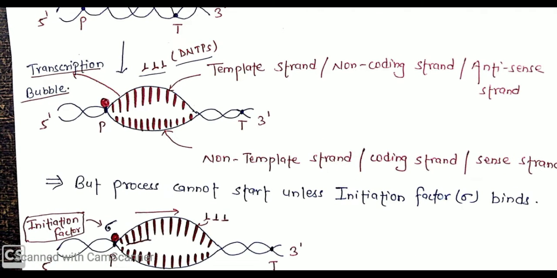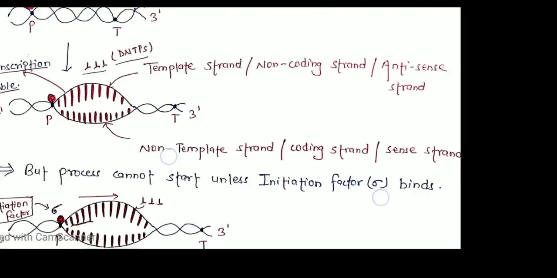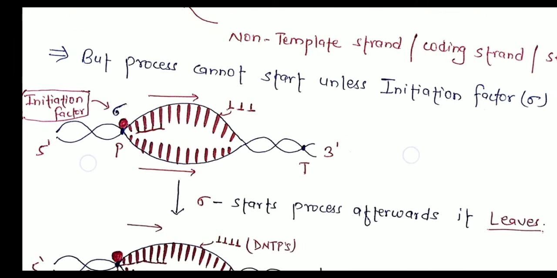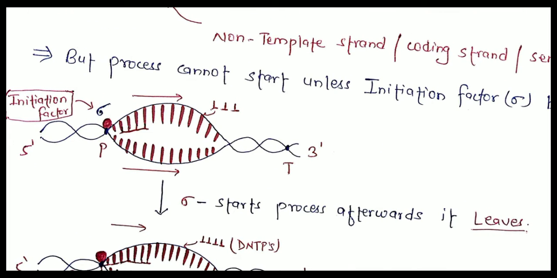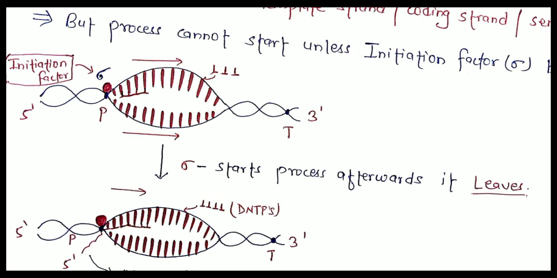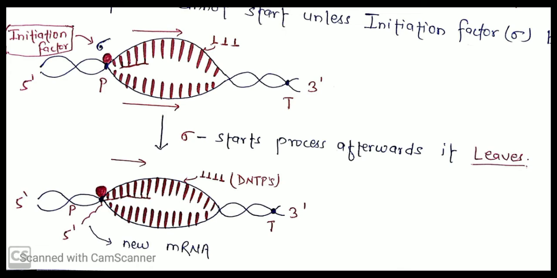But here the process cannot start unless the initiation factor binds to the promoter region. Here the initiation factor is sigma, as we all know. When the initiation factor sigma binds to the promoter region with RNA polymerase II, then it starts the process of transcription, and afterwards it leaves the process.